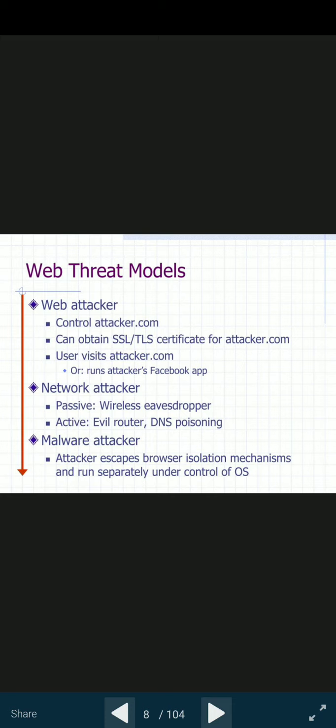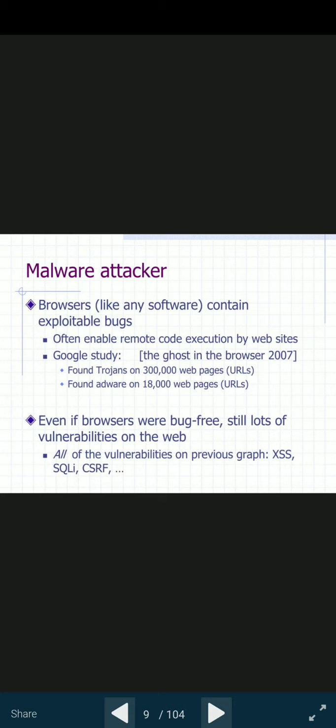sites. Malware attackers escape the browser isolation mechanism and run separately under the control of the operating system. Malware attackers treat browsers like any software containing exploitable bugs, often enabling remote code execution by a website. A Google study, The Ghost in the Browser, 2007, found Trojans on 3 lakh web page URLs and adware on 18,000 web page URLs. Even if browsers were bug free, there would still be lots of vulnerabilities on the web.